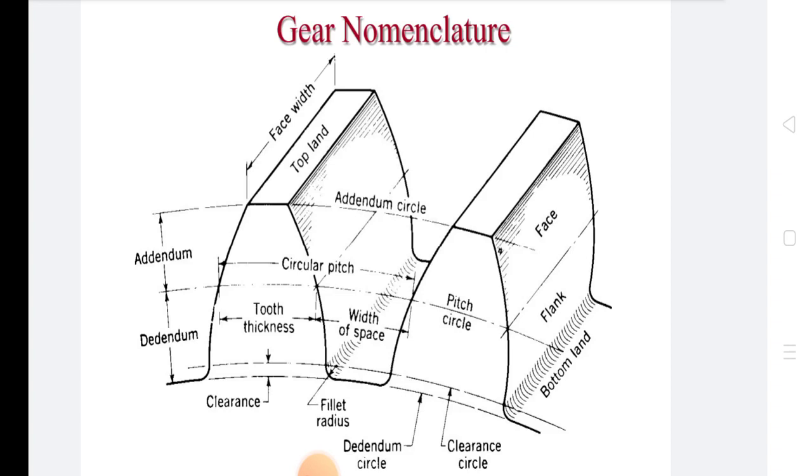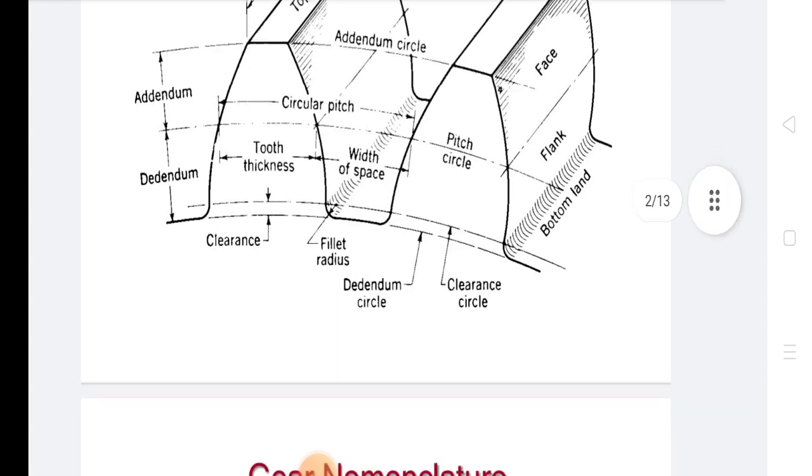These are all covered in gear nomenclature. These definitions are very important for understanding the gear. So now we discuss them one by one.